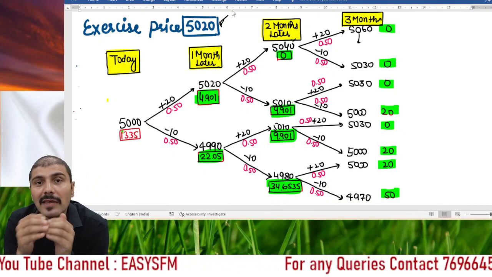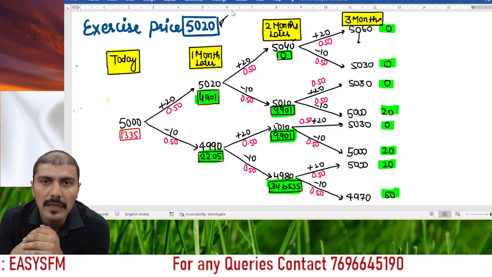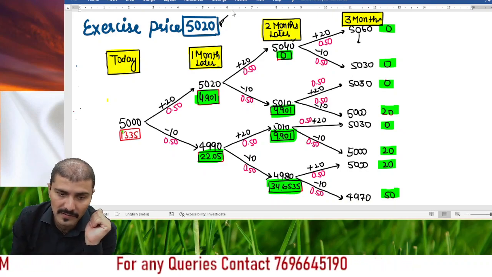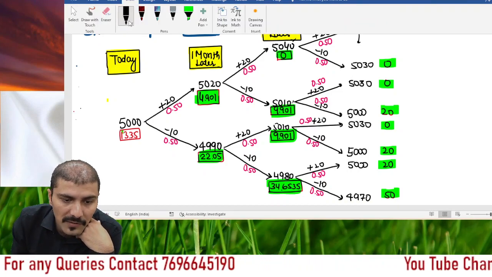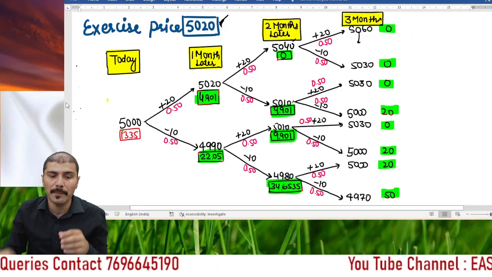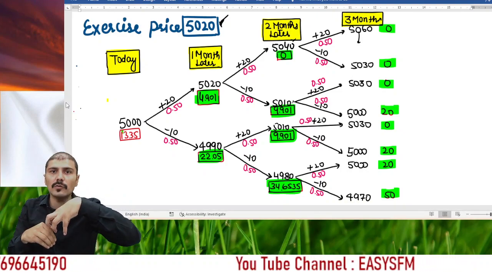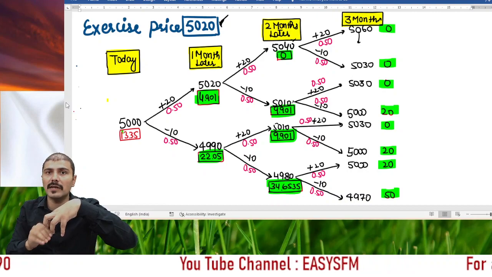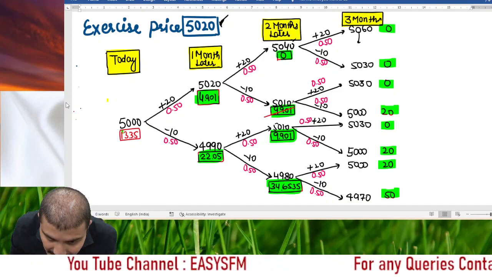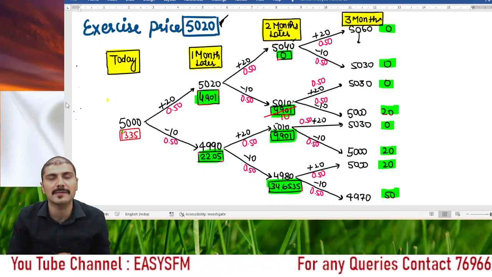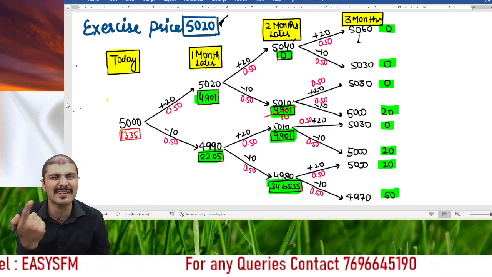Whereas if I choose, because this is an American option, if I choose to exercise it now, right? So in that situation, how much benefit is there? Exercise price is 5020, my actual price is 5010. So in that situation, how much will be my benefit? The answer is 10 rupees. So if you hold it for 3 months, the benefit's value is 9.90. If you exercise it today, early exercise being possible, the value of benefit that you will get will be 10 rupees. What should you do? Sir, we should consider the benefit of 10 rupees. We'll go for early exercise. That is the only point. Conceptually, if you understand, it's very easy, right?